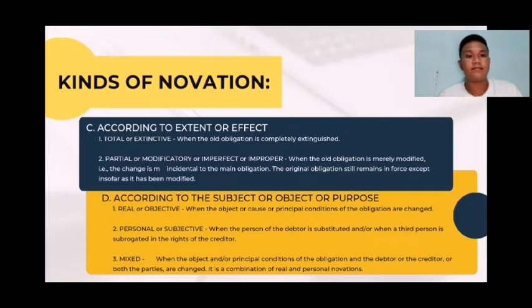Later, they entered into another contract whereby instead of S delivering a car, he would deliver 10 air conditioners. So, the obligation to deliver the car is extinguished by the obligation to deliver the 10 air conditioners. So, the change may involve the principal terms of the obligation.